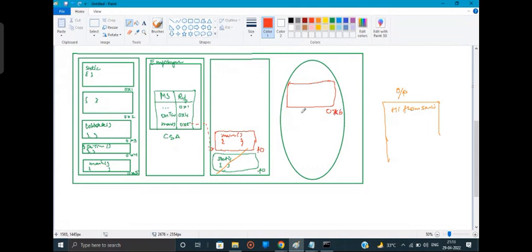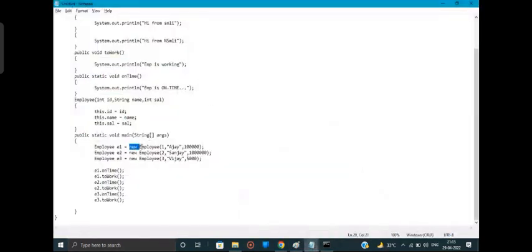0x6. Now this block has been created. Now what next? This employee constructor is getting called. This parameterized constructor is getting called. Now once the constructor gets called, guys, focus. What is happening over here is that once the constructor gets called, as you can see, my constructor is having a body.